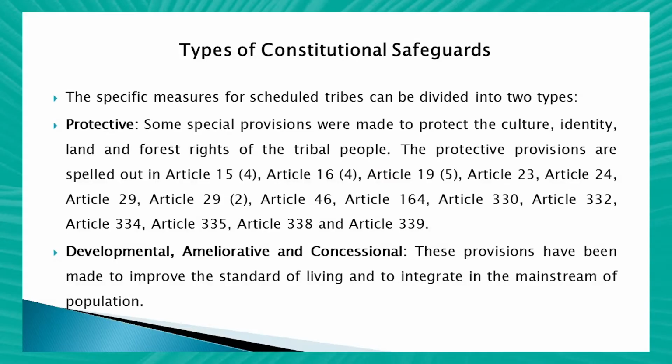These protective provisions have been spelled out in Article 15, Article 16, Article 19, Article 23, Article 24, Article 29, Article 46, Article 164, Article 330, Article 332, Article 334, Article 335, Article 338 and Article 339.